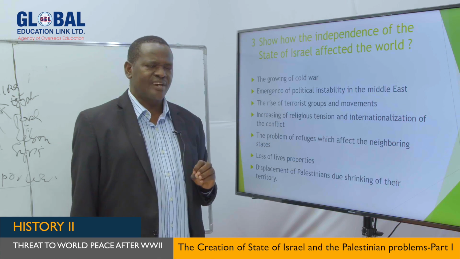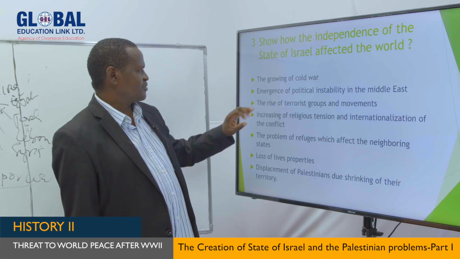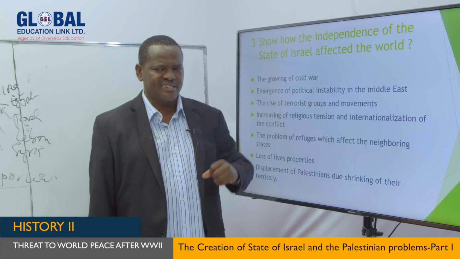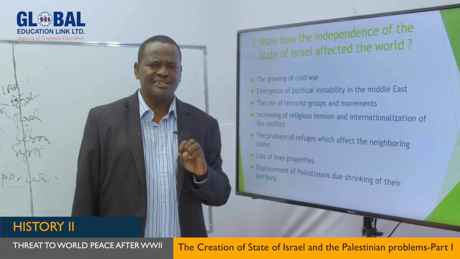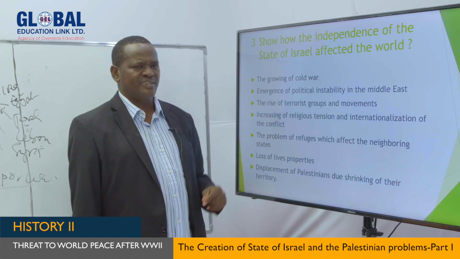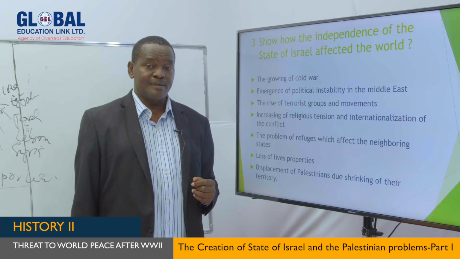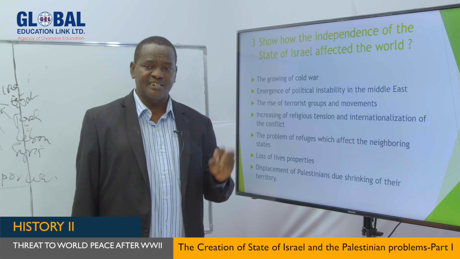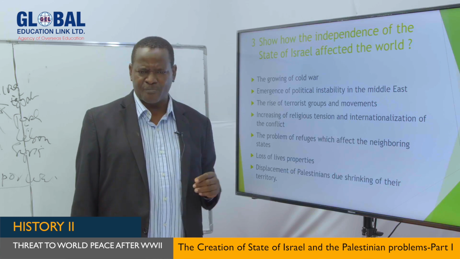That's the first way in which the world was affected. The second way was the emergence of political instability in the Middle East. Today, as we speak, my dear students, there is war everywhere in the Middle East. There is war in Lebanon. Lebanon, for instance, ever since 1948, has never known peace.